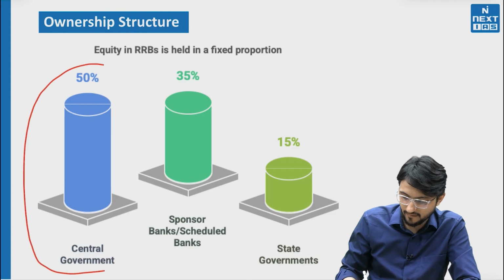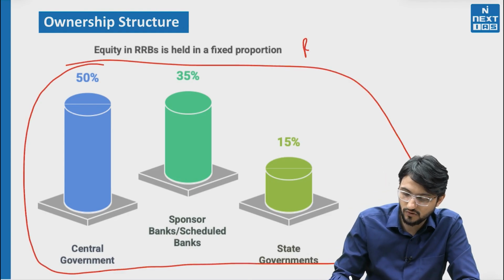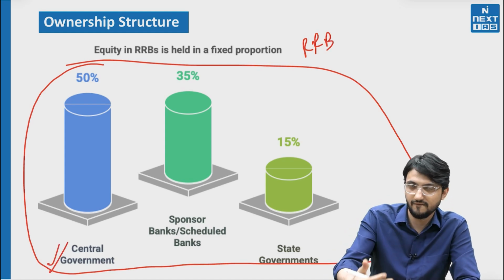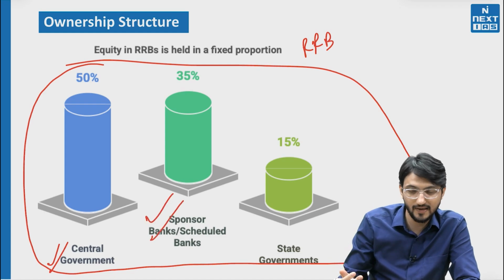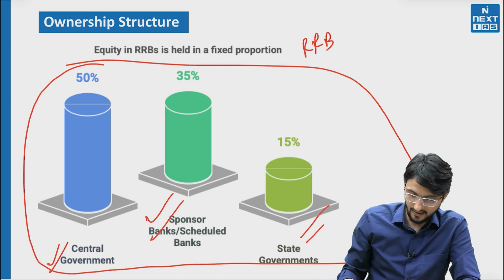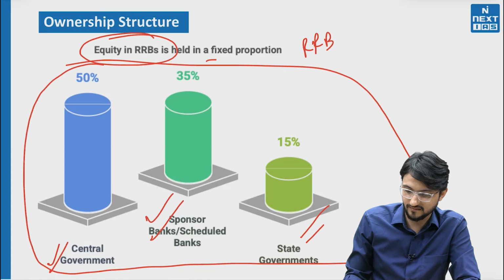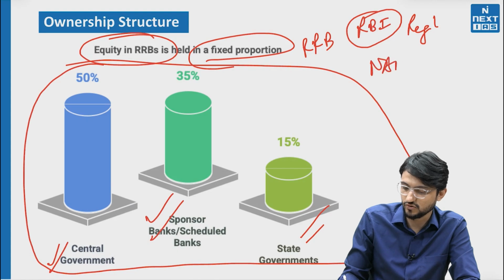This is very important that you remember who owns these regional rural banks, RRBs. RRBs are 50% owned by the central government. Basically the ownership is 50% of the central government, and then there is a sponsor bank that will have 35% and then the state government will have 15% of the equity in the RRB, and it is on a fixed proportion basis. And I have already told that RBI is the OG regulator, the bigger regulator, and then NABARD is also supervisory in nature. It is regulating.